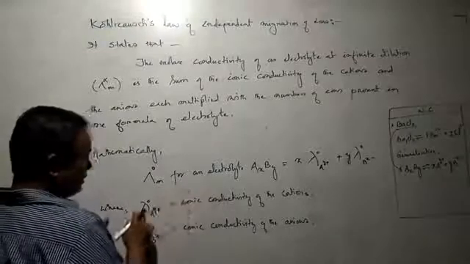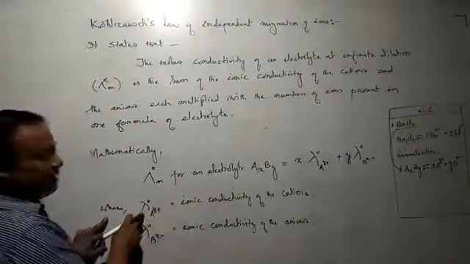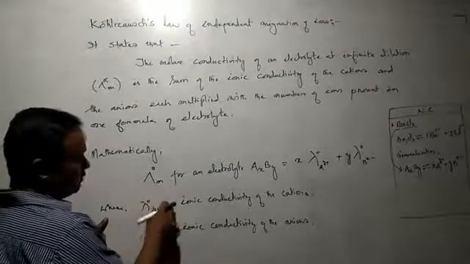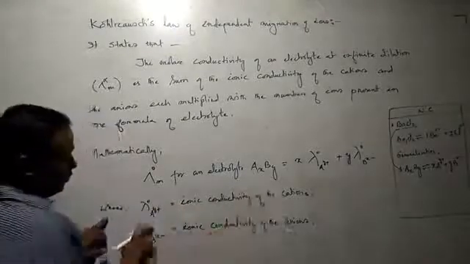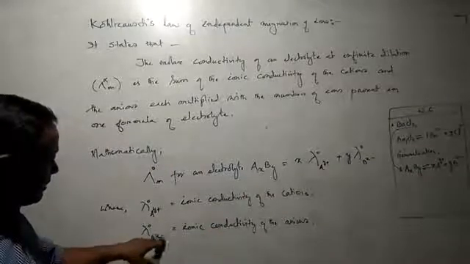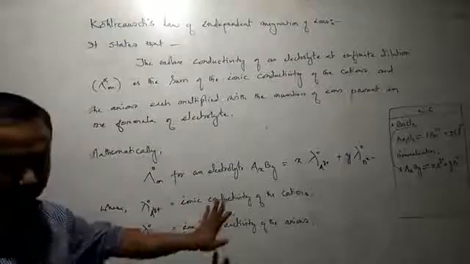Where in this equation, lambda, the small letter lambda, with A to the X plus and naught, represents the ionic conductivity of the cation. And lambda, small letter lambda, with B to the Y minus and naught, represents the ionic conductivity of the anion.